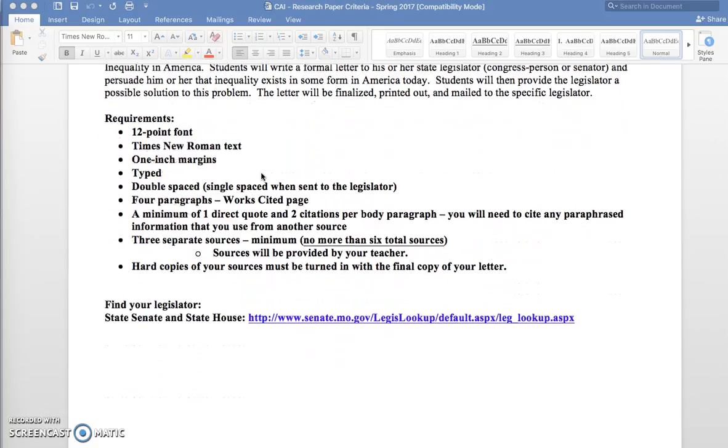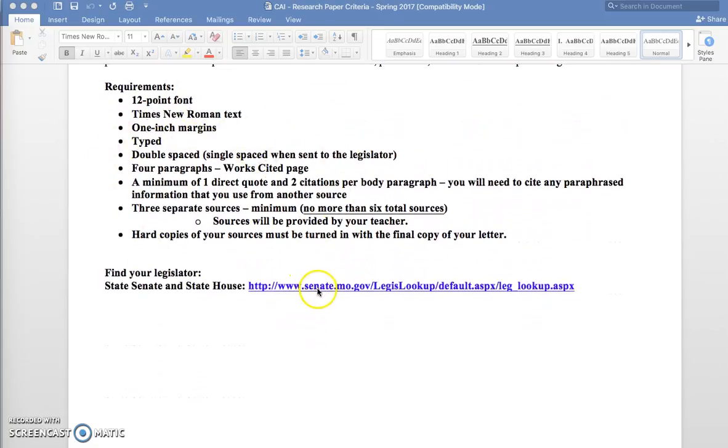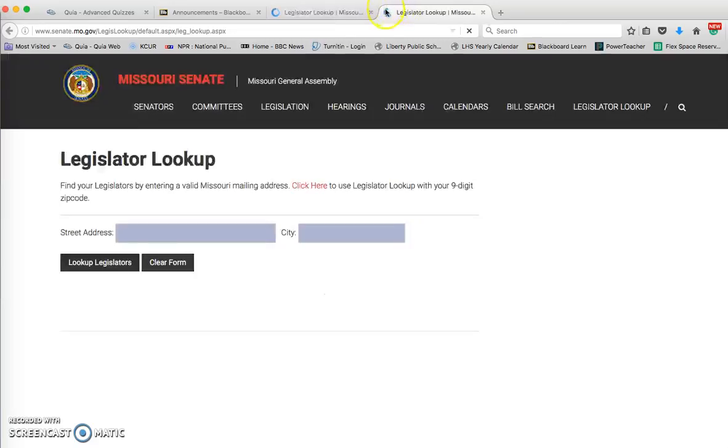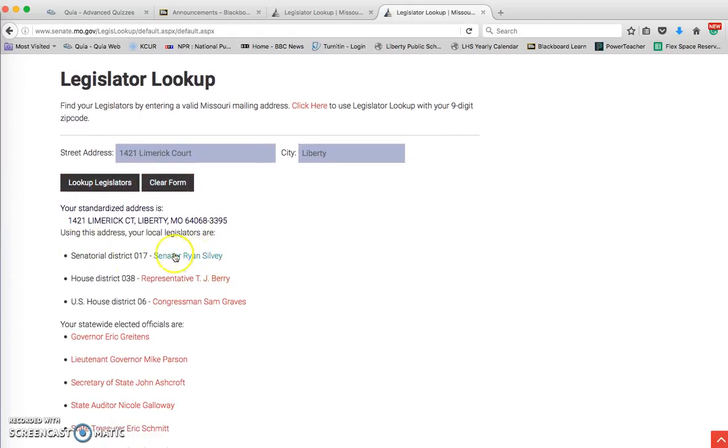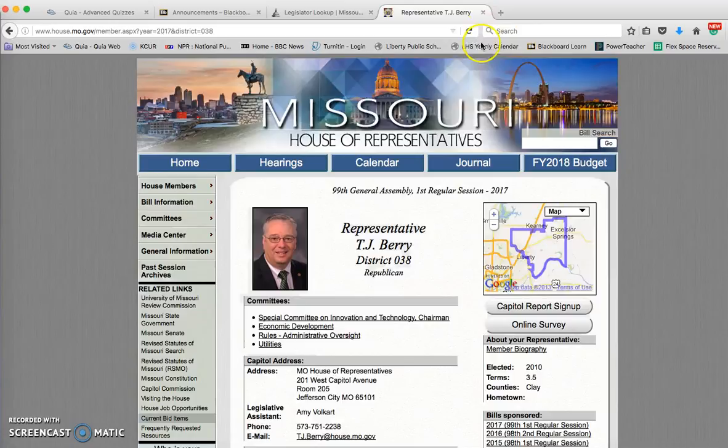One thing you'll want to do is when you've downloaded this, you can go and look for your legislator. You're going to put in your address and your city, whether it's Liberty or Kansas City. You'll look up your legislator and you'll pick the first two. So whoever your state senator is or your House district representative is for the state, one of these two people you'll write to. You want to maybe click on them and look up who they are and find out all about that person that you might end up writing to about this idea of inequality.